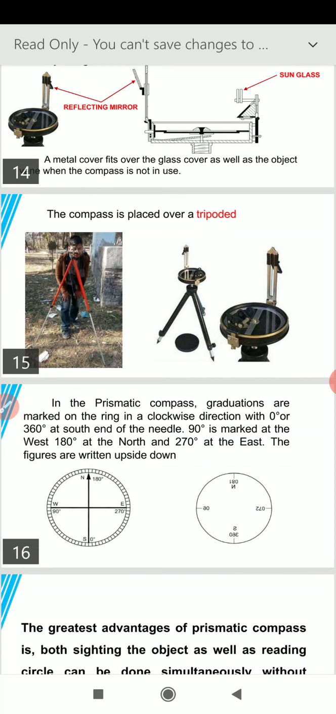Whereas in the surveyor's compass, the angles are marked in 4 quadrants. So the maximum value of the angle will be lying between 0 degree up to 90 degree.